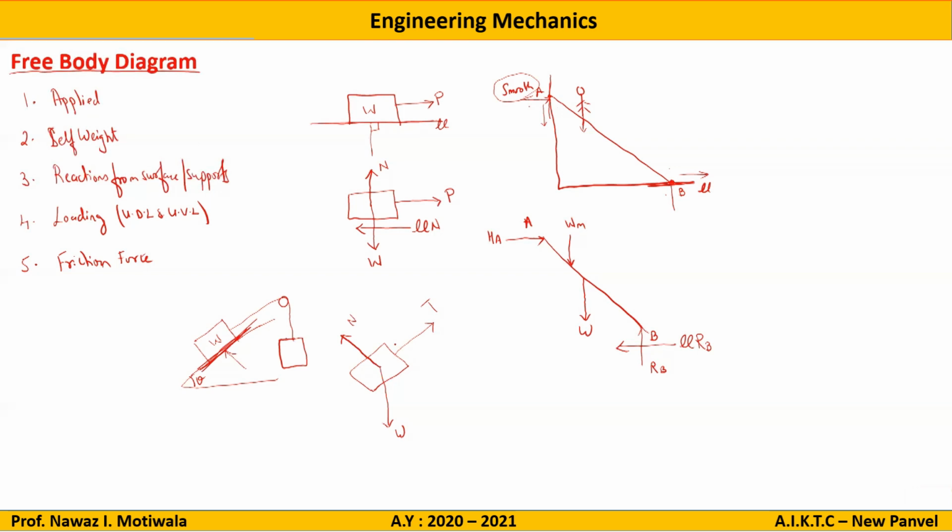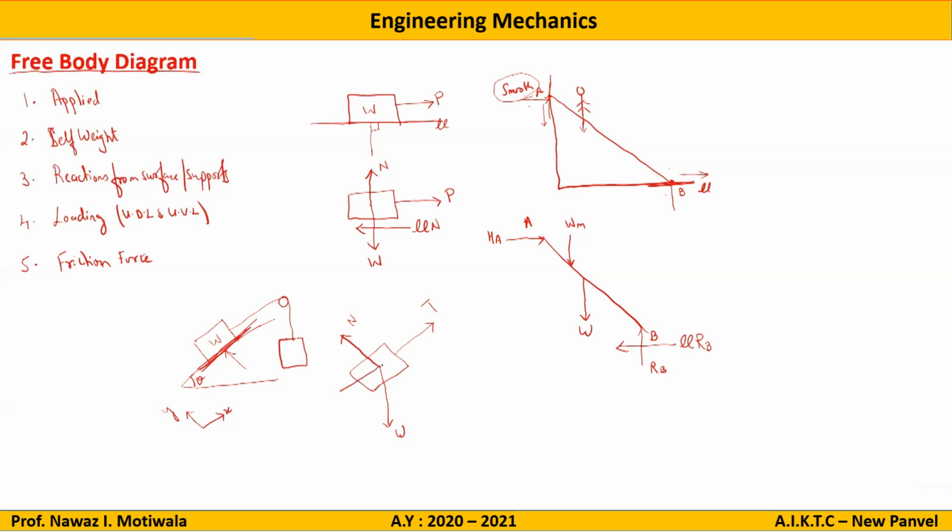But now what happens here? If I want to resolve it, we consider this inclined direction as x and this as y. Now this T is along the x-axis and this N is along the y-axis, so no need to resolve these. The only resolution is for this W.